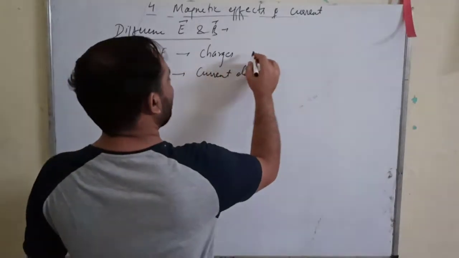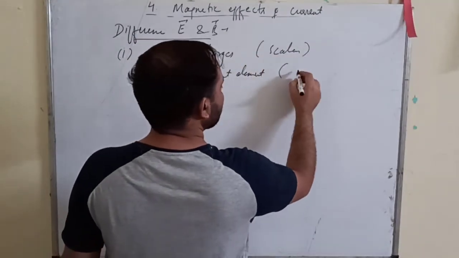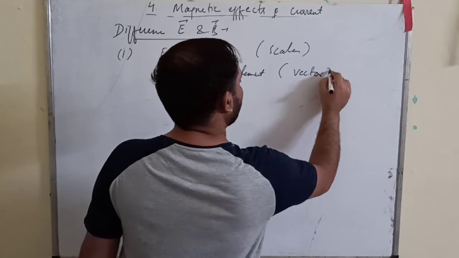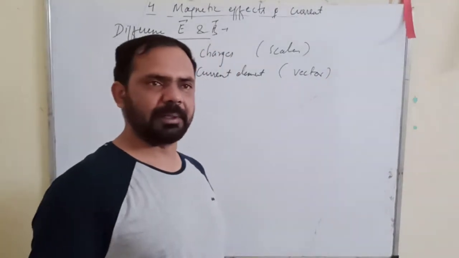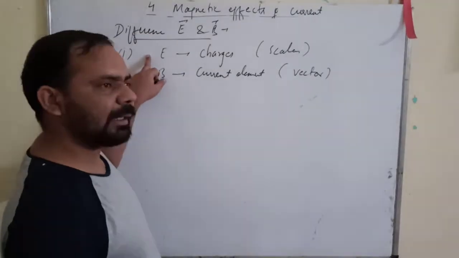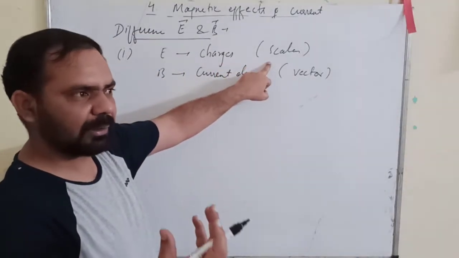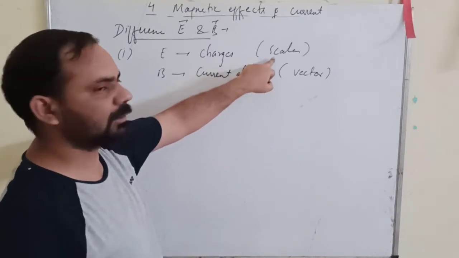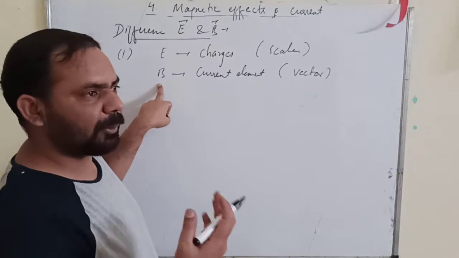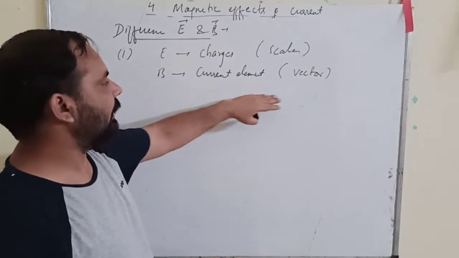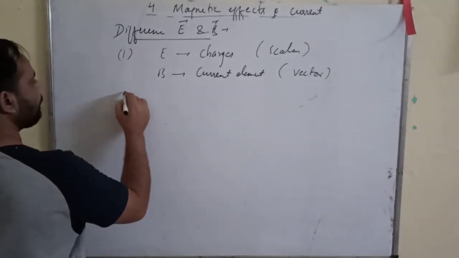Now charge is a scalar quantity and current element, as we discussed, is a vector quantity. So the first major difference between the two fields is that the electric field is the result of a scalar quantity, that is charge, whereas the magnetic field is the product of a vector quantity, which is the current element. Okay, this is the first major difference.